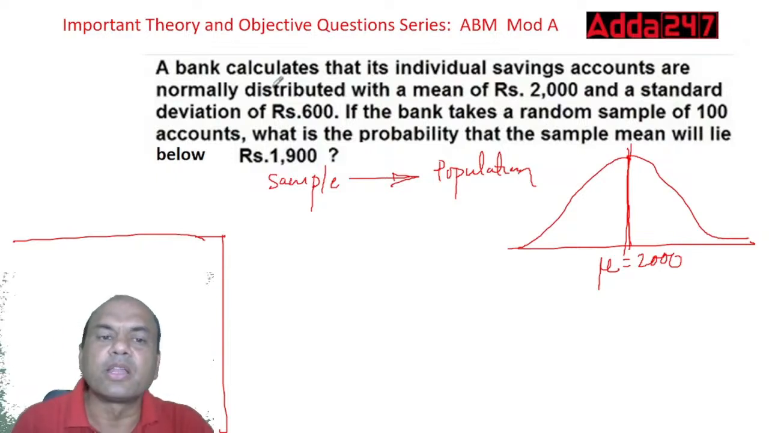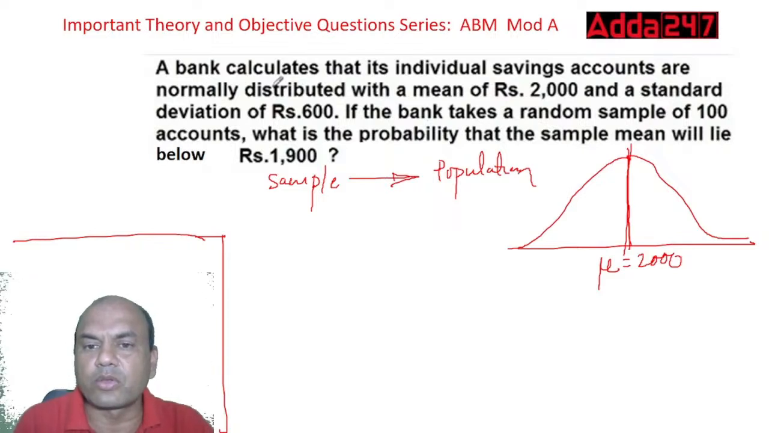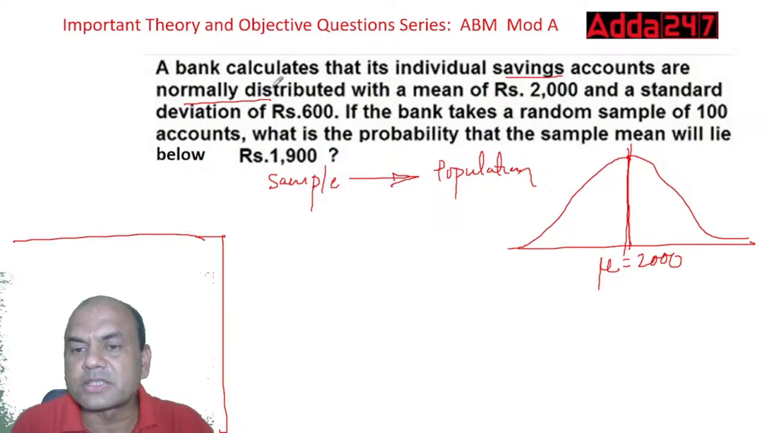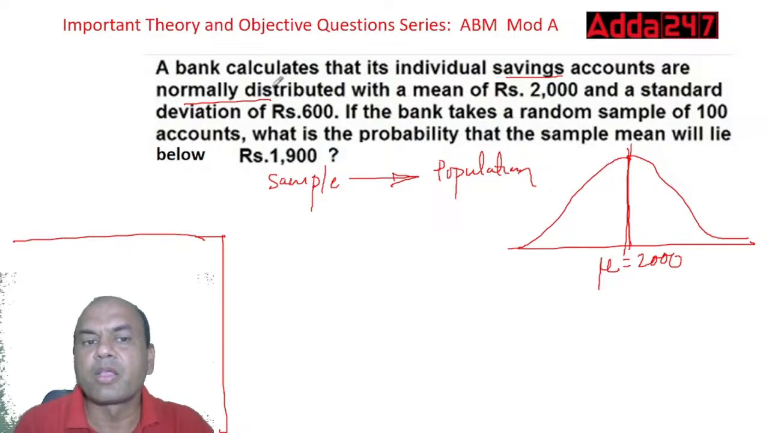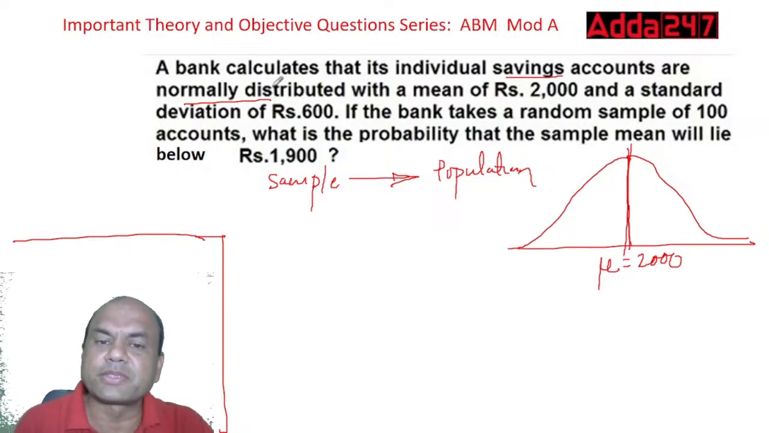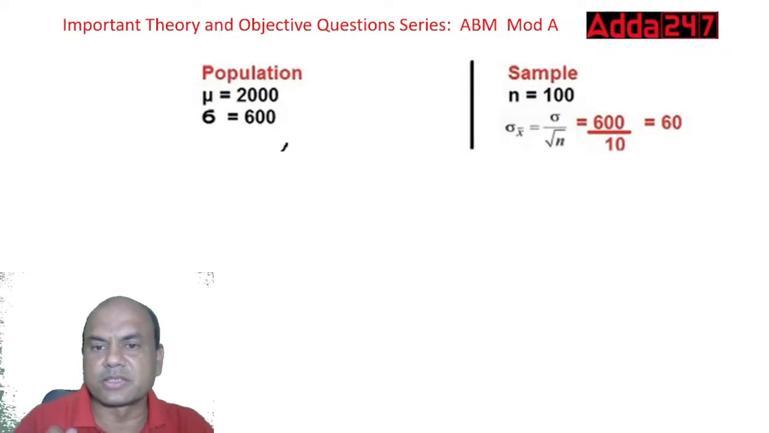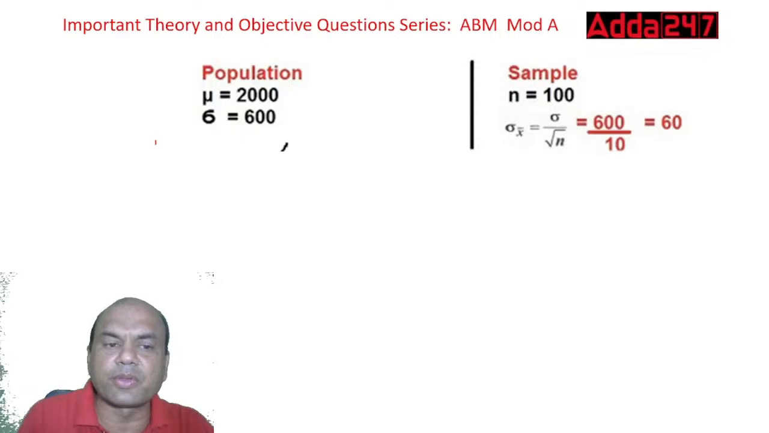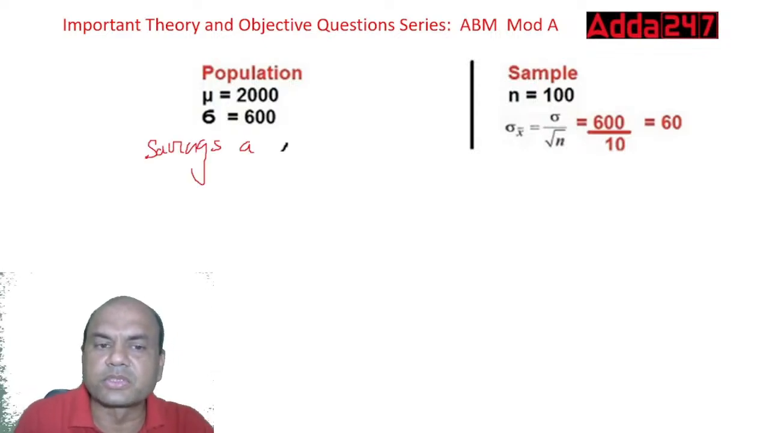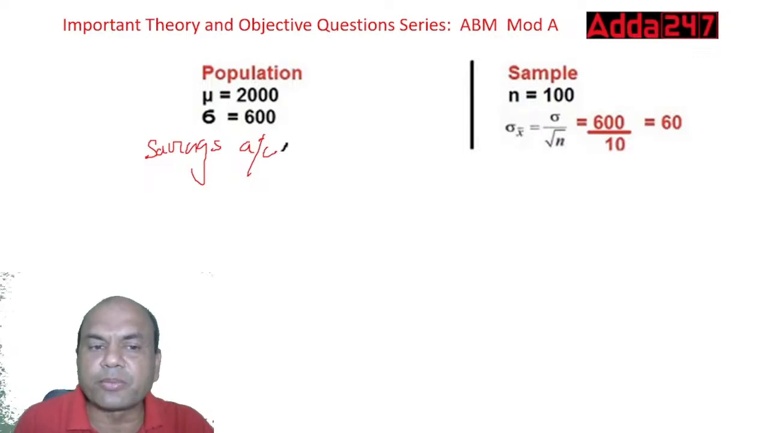Got it? Now what else is given? The savings accounts are normally distributed. What do we mean by normally? It means the population is normally distributed. The bank has some savings accounts. See this: this is the population and this is the sample. The population means the entire savings accounts of the bank.